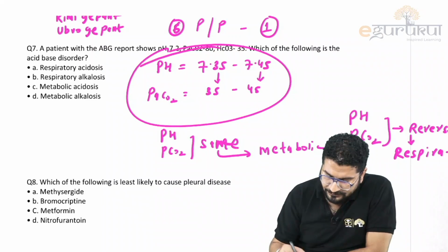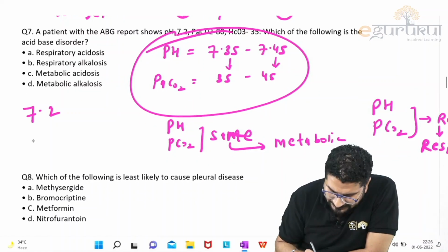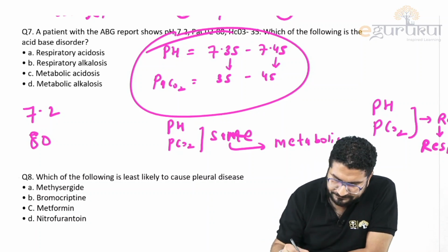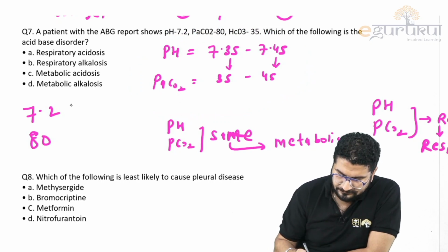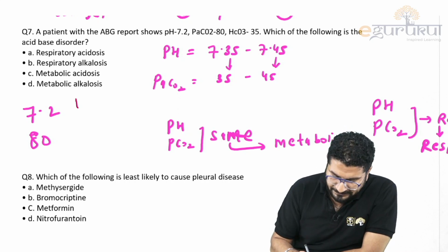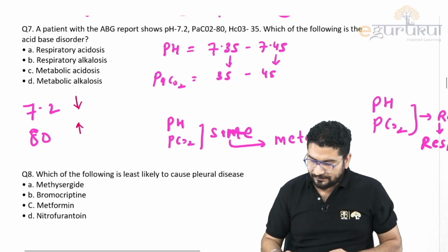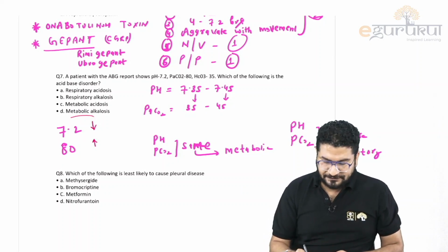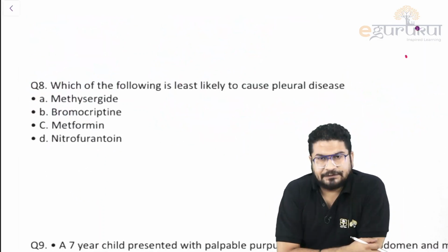So let me show you the question. You can see pH is 7.2, so I'm writing here 7.2, and PaCO2 is 80. So pH is decreased and PaCO2 is increased. You can see the direction is opposite. Opposite means reverse. R for reverse, R for respiratory. So this is respiratory, and pH is reduced means acidosis. So the diagnosis will be respiratory acidosis. Simple.